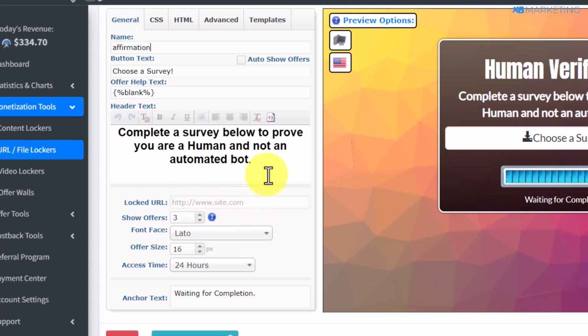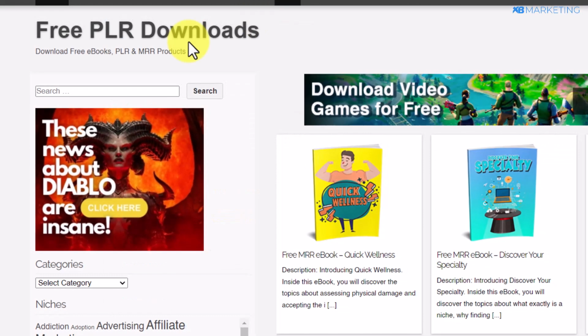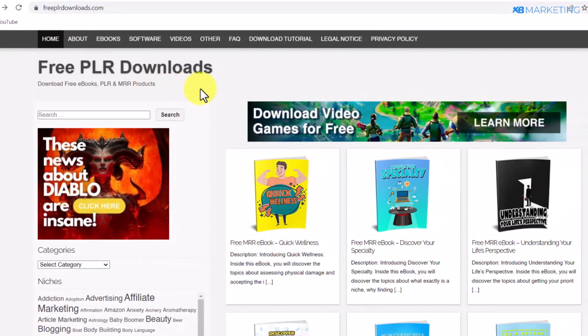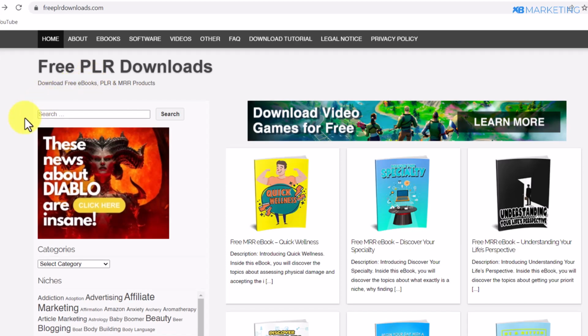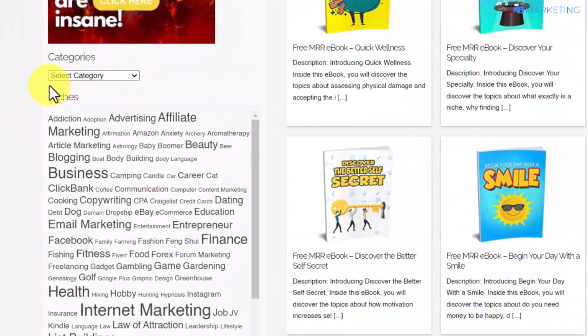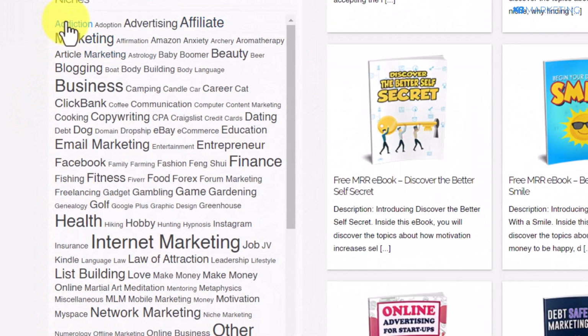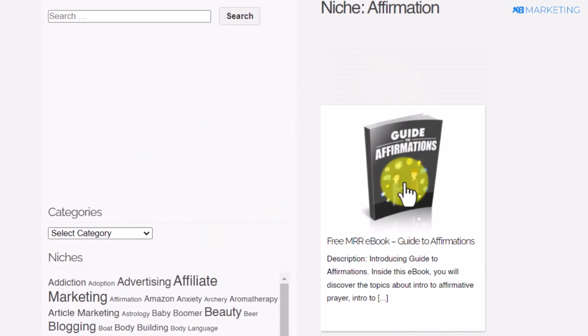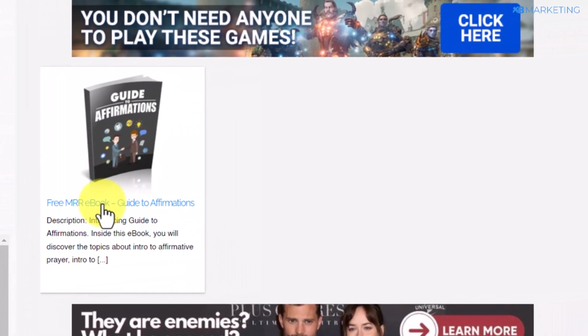And all you need to do is to go over to this website called Free PLR Download. As you can see, you can download this ebook for absolutely free and give it away without having any copyright issues. So all you need to do from here is to come over here and you want to look for the niche you're working with. As you can see, since I'm working with the affirmation niche, all I need to do is to click on this affirmation. So once I do this, as you can see right here, I can download this guide.